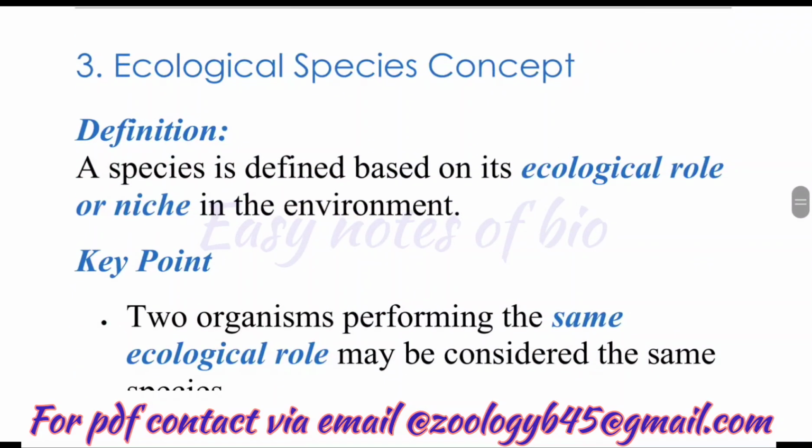Then is ecological species concept. A species is defined based on its ecological role or niche in the environment. According to this, species is defined based on its ecological role, its function in the environment, or niche where it prefers to be in the environment. Two organisms performing the same ecological role may be considered the same species.